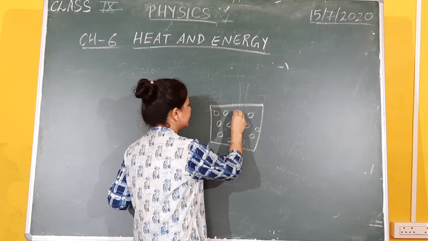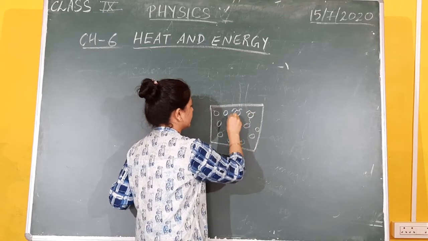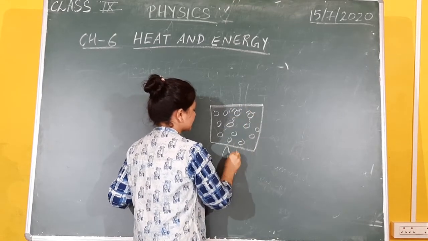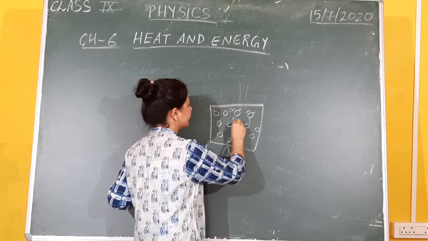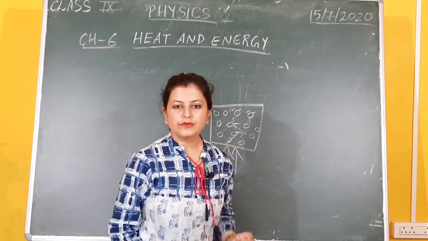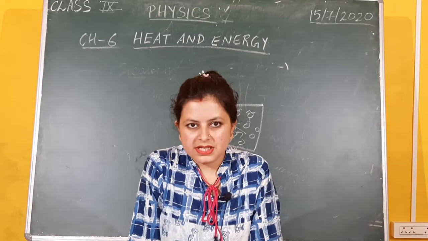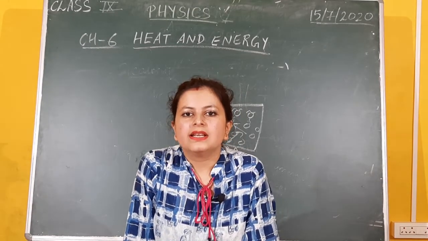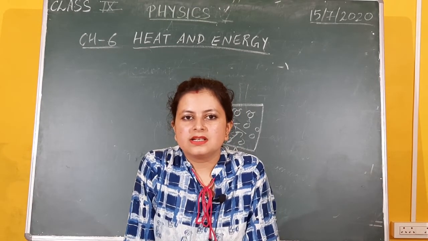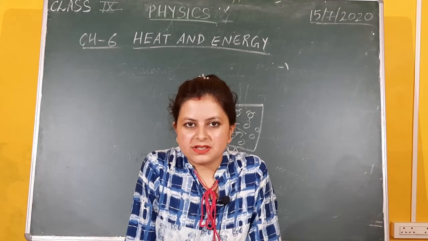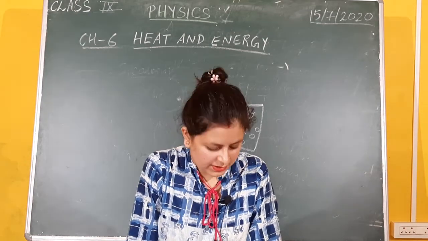You know, whenever you must have done matter in class 8, it is composed of many atoms, molecules. Now these are randomly vibrating in their own position, and if you supply some heat, they will start moving randomly. Now when they move, they possess a form of energy called kinetic energy. The average value of kinetic energy is also defined as temperature. That is one more definition of temperature for you.